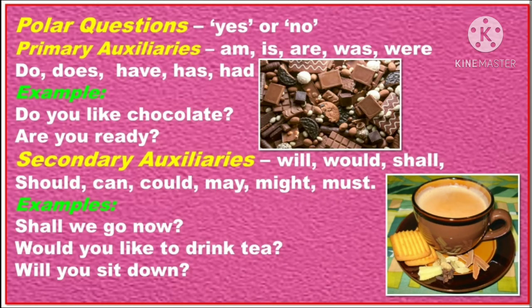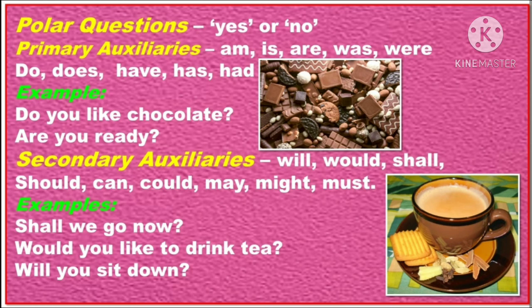The next one is polar questions. Polar questions are also known as yes or no questions. They are called so because the answers to these questions will always begin with a yes or no. Such questions are framed using primary auxiliaries and secondary auxiliaries. So, the primary auxiliaries are am, is, are, was, were, do, does, have, has, had, and did.